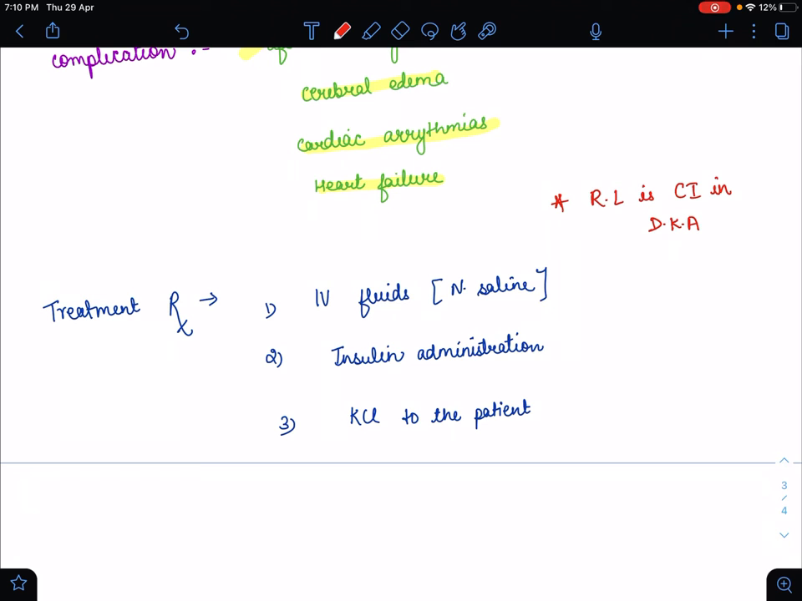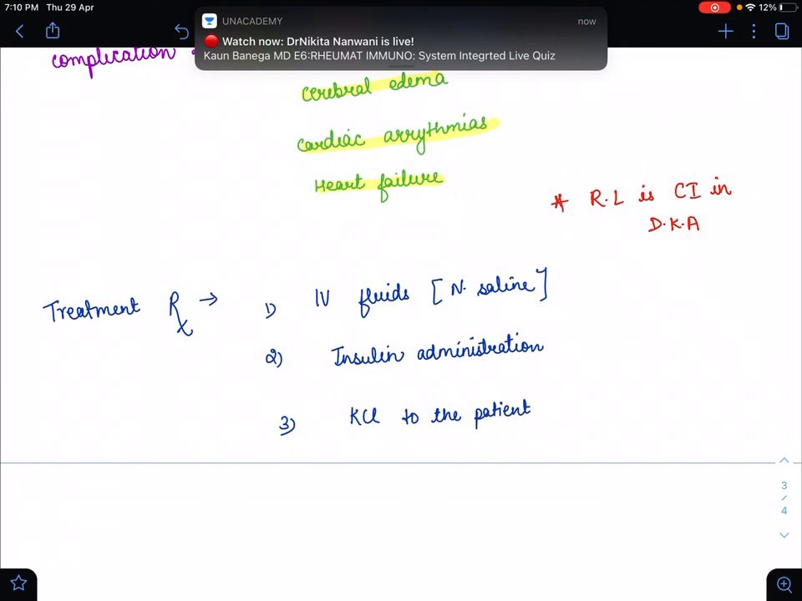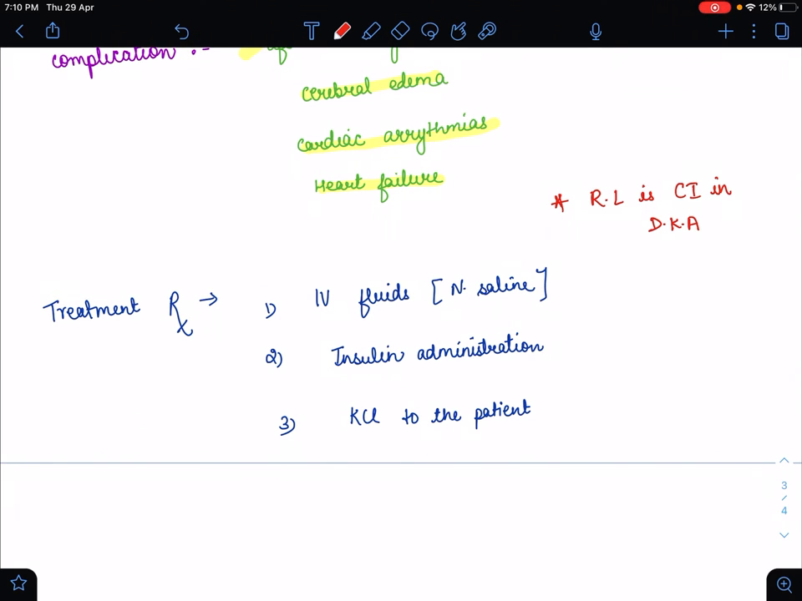So in DKA we give normal saline to the patient, that is, 0.9% normal saline. It is given as 5 liters of normal saline in a total of 8 hours, in which the first 1 liter is given in the first 2 hours, and after that we give 400 ml per hour of normal saline. And we have to give insulin administration because in a DKA patient there is an increased amount of glucose, meaning hyperglycemia, so we have to manage the glucose level in the patient's body.